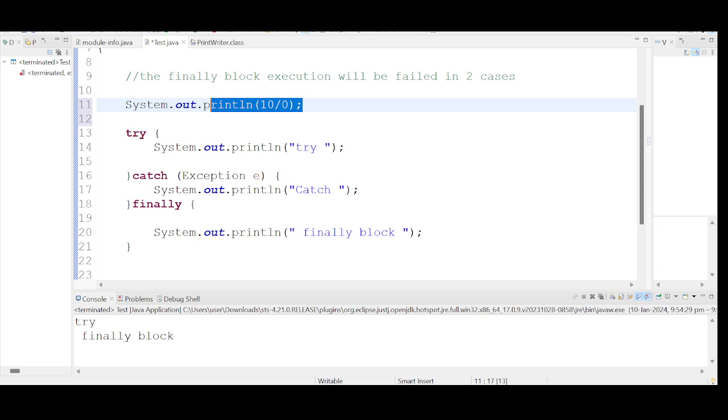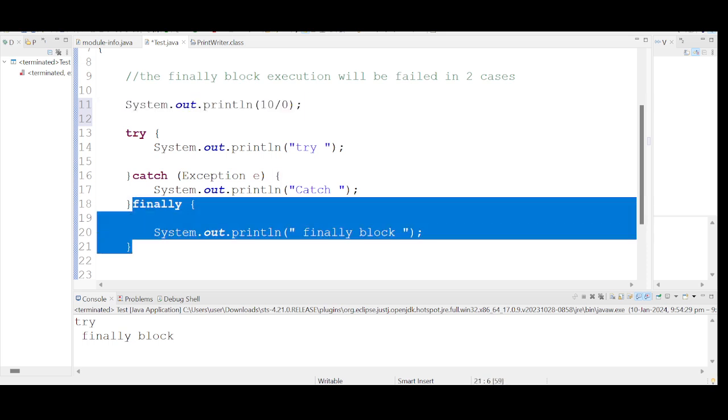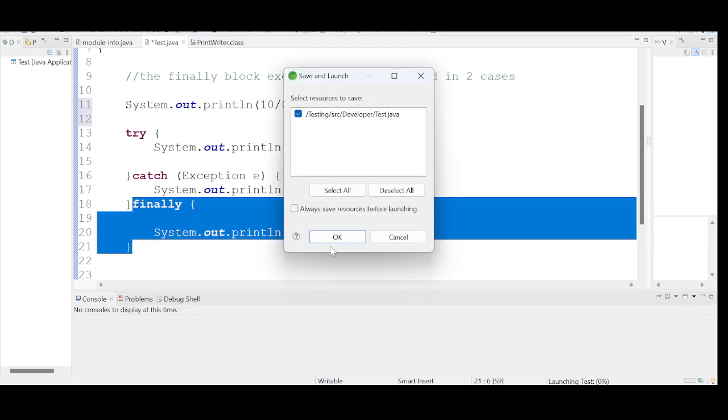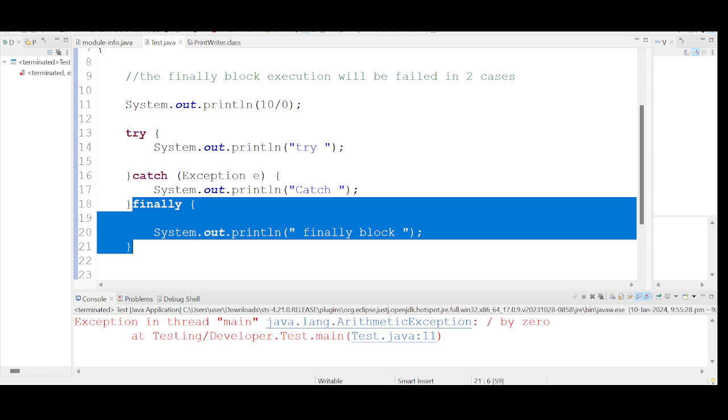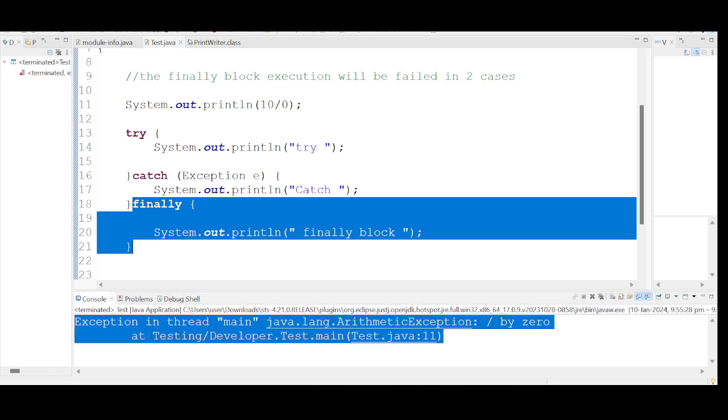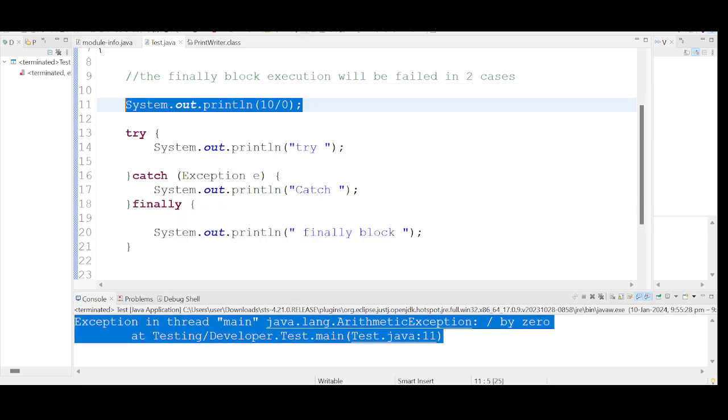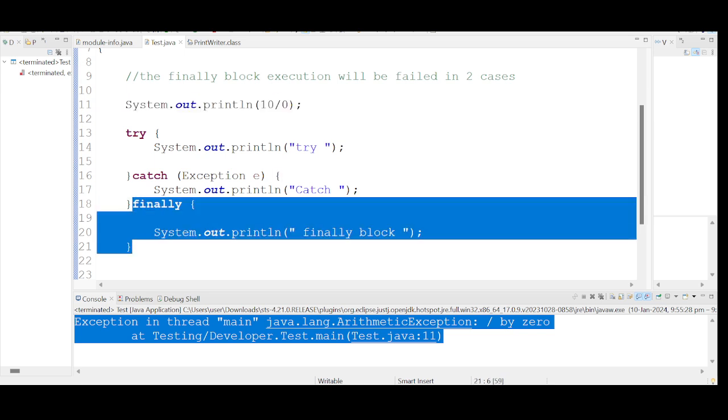The exception occurs here, and since it is not even in the try block, the program will be terminated abnormally. In this case, the finally block will not get executed. Run this. The finally block is not getting executed.